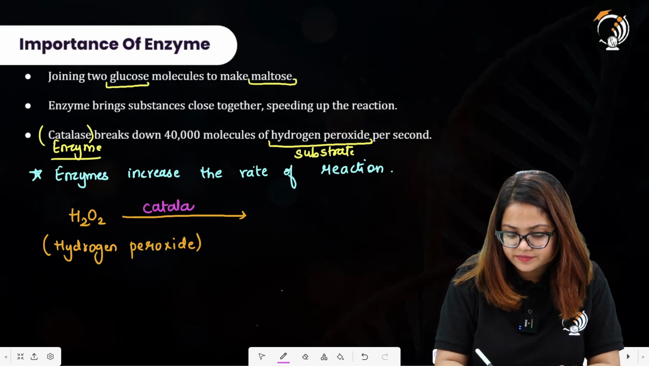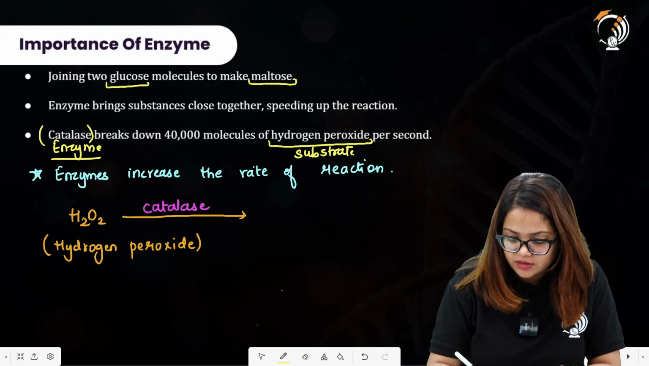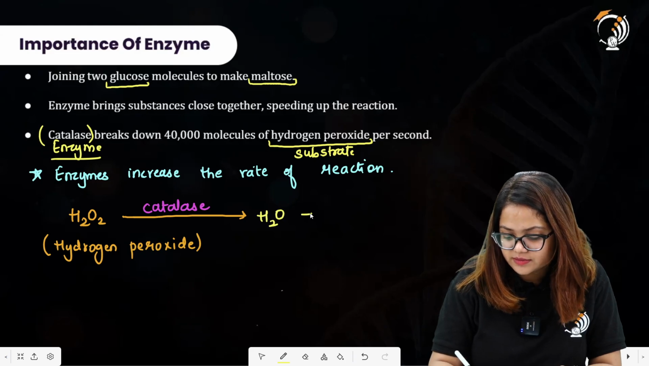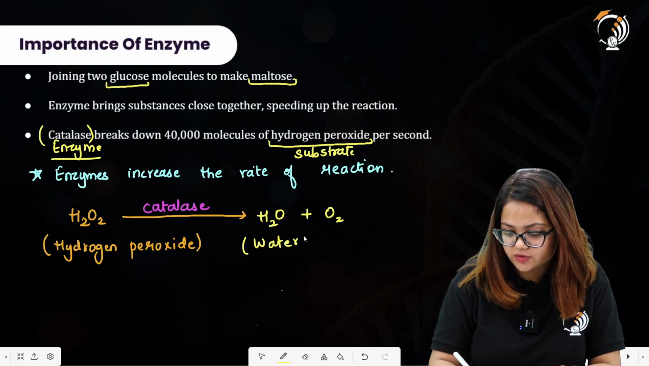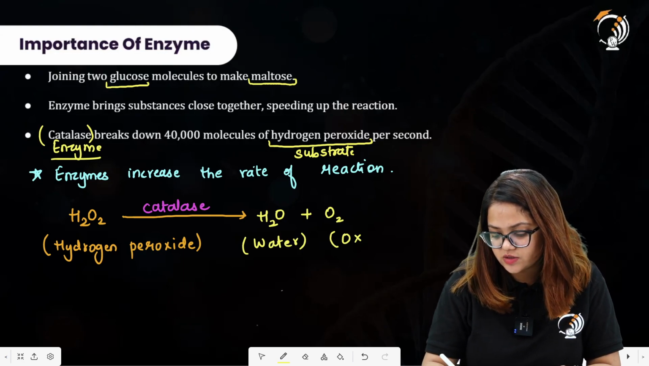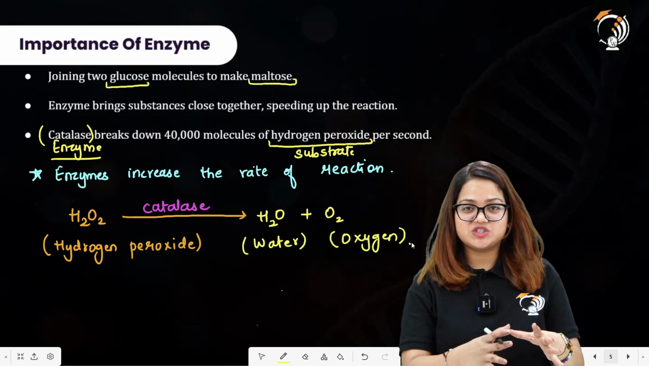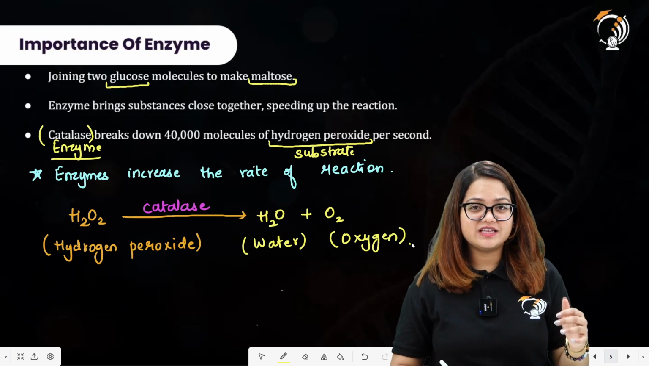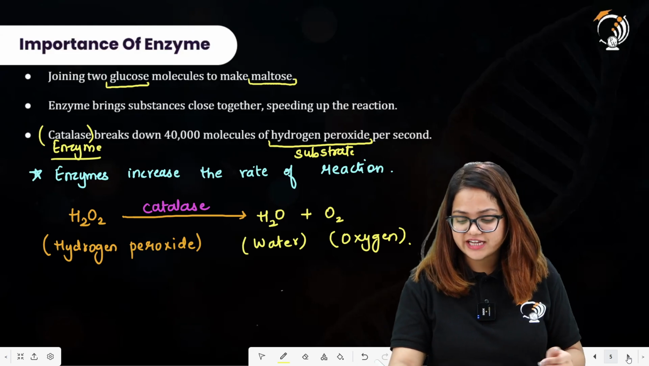Catalase converts it into water and oxygen. Here we have the product as water. It also releases oxygen as a product. So this is one example in which the enzyme is making the reaction proceed at a very high rate, making the products as well.